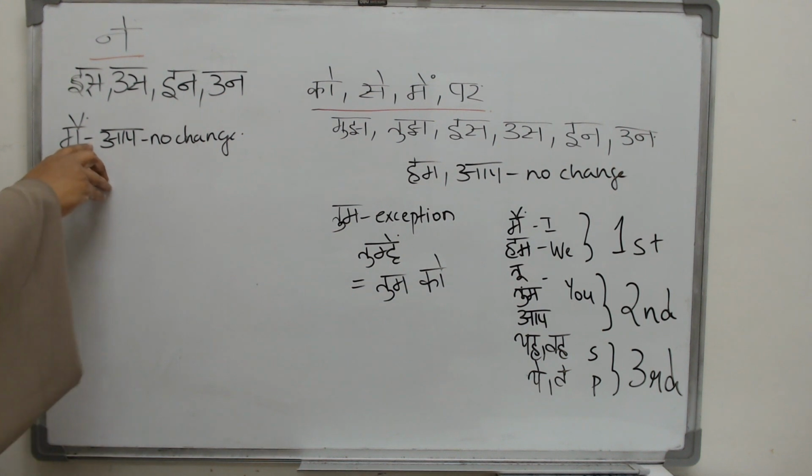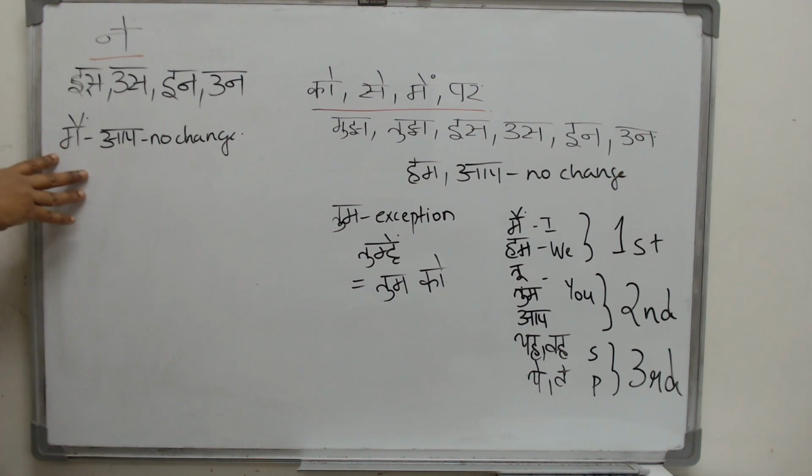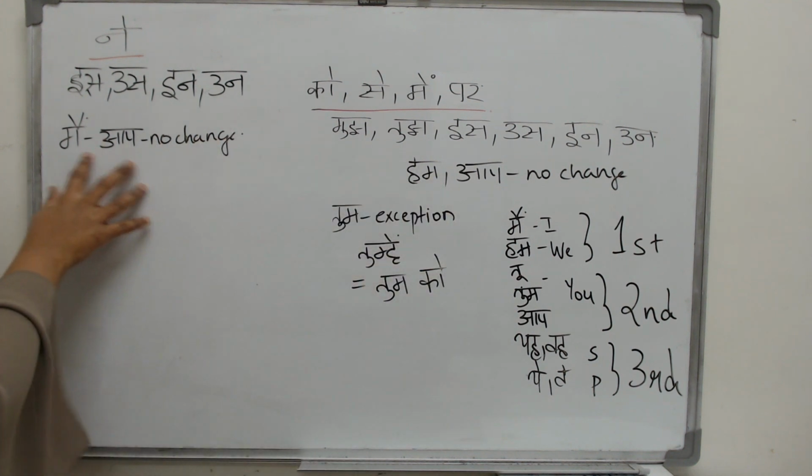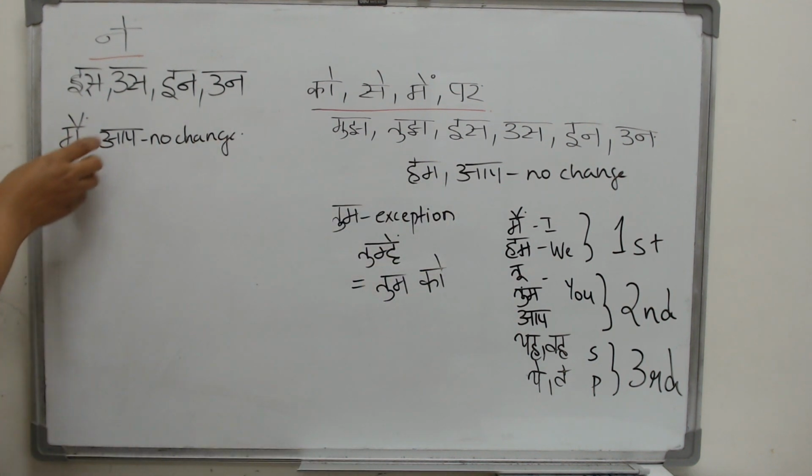Now this hyphen here, did you notice that? It means from main to aap. It is not a comma like this. So please notice that. From main to aap, you will see no change at all. Maine, humne, tune, tumne, aapne.